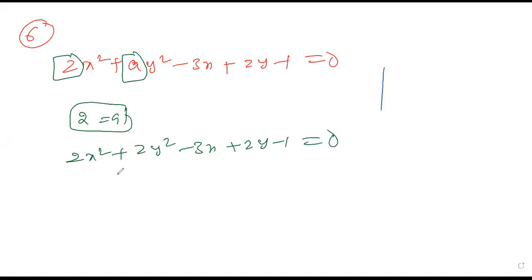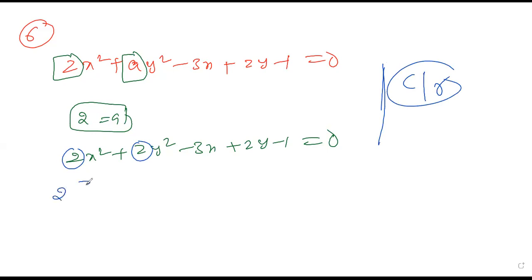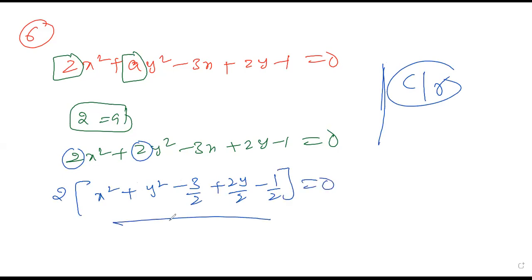Here the continuation is, when you want to find the center or radius, the x² and y² coefficients must be 1. If it is not 1 and is some constant value, please take that constant out as a common factor. So dividing by 2, this is the final equation. The equation should look like x² + y² − (3/2)x + y − 1/2 = 0. This is clear, right?